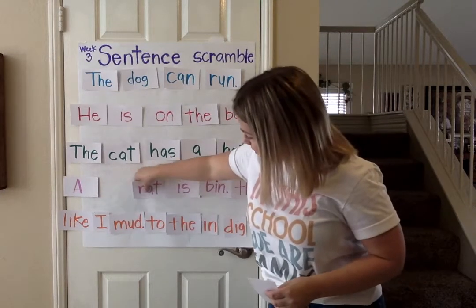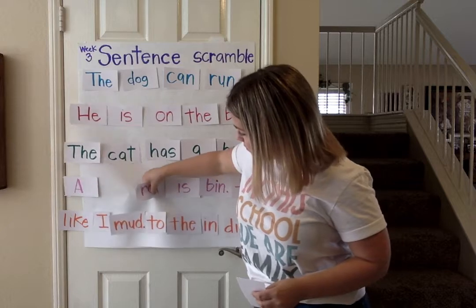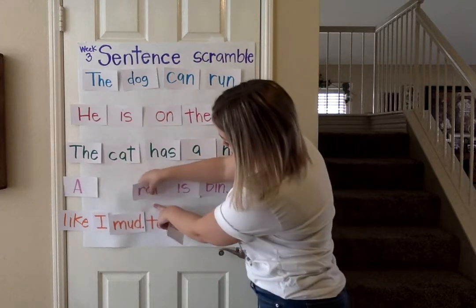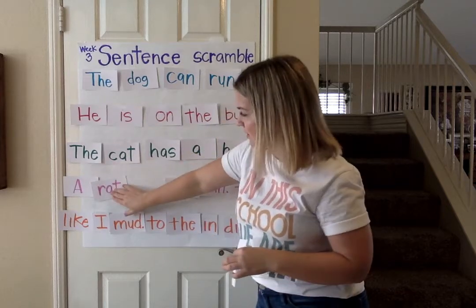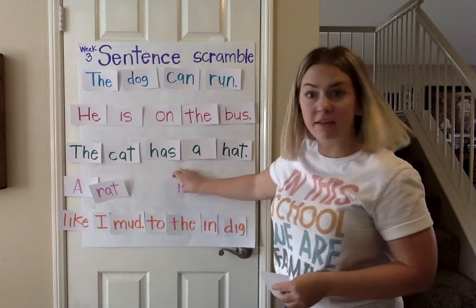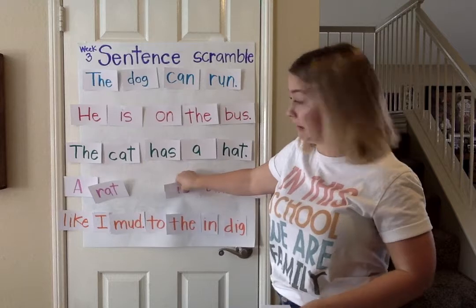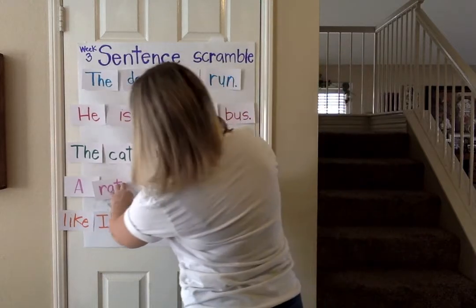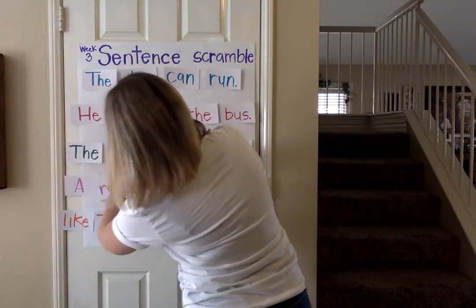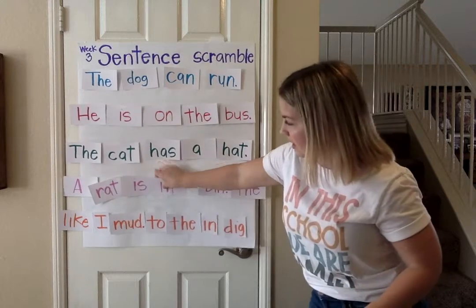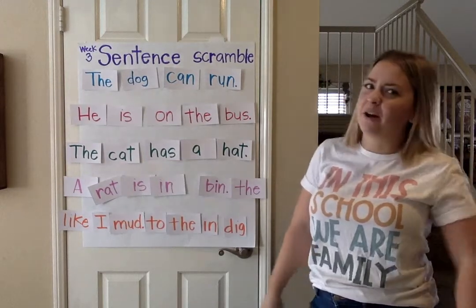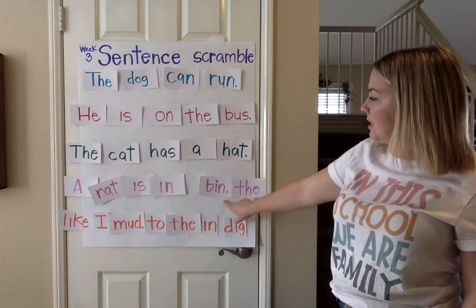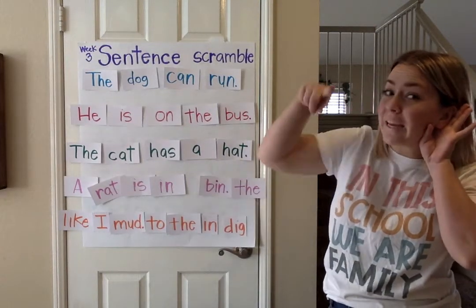Okay. A rat is, that sounds like a good one, is in, been the, no, we know that our last word of our sentence has to have a period, right?